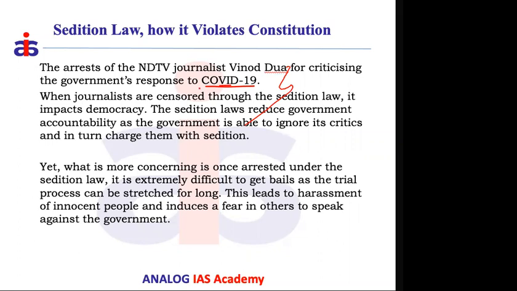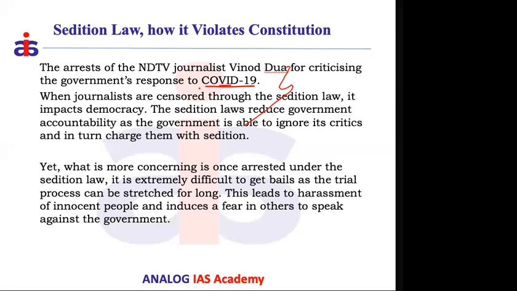Because the media always has more connection with the people, and gets to know the people's opinion about different policies, which are represented through the print media and also through the news media. And if you are punishing that media with this kind of seditious law, then you can see that democracy is going in a reverse direction rather than in a progressive manner.